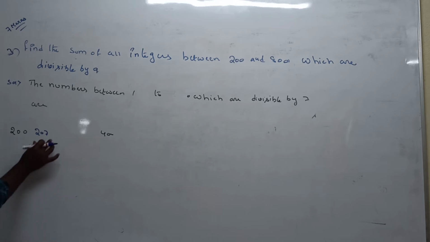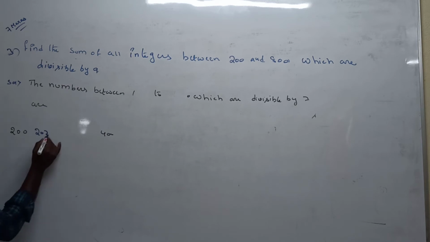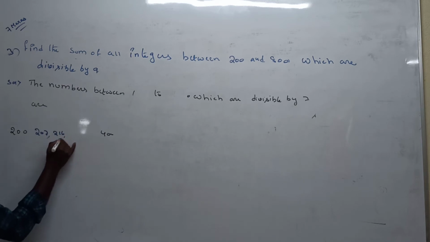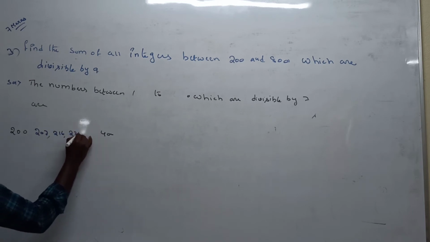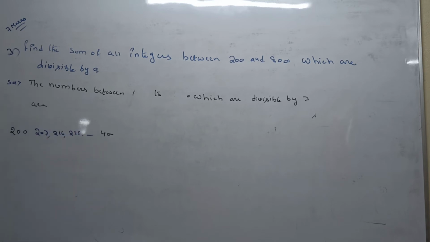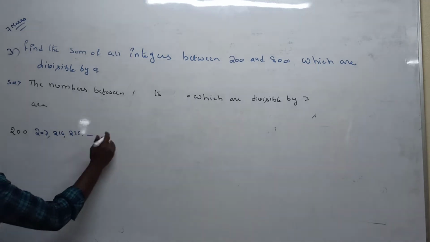After that, we can easily identify the next element: to 207 we add 9, which gives 216, and 216 is also divisible by 9. Next, 216 plus 9 is 225. So on: 207, 216, 225, and so on.